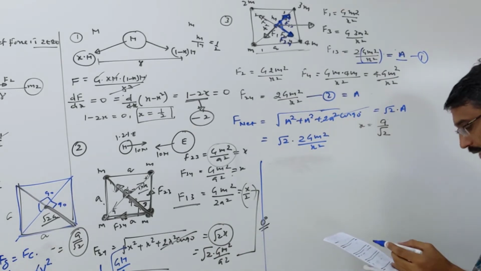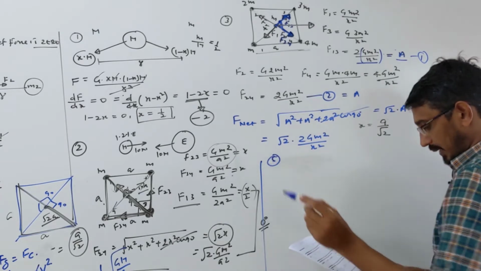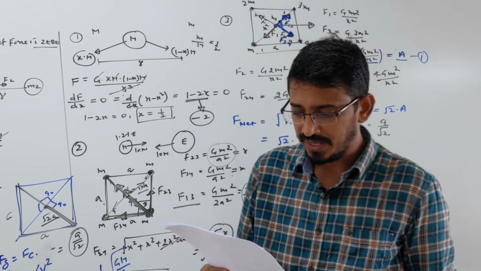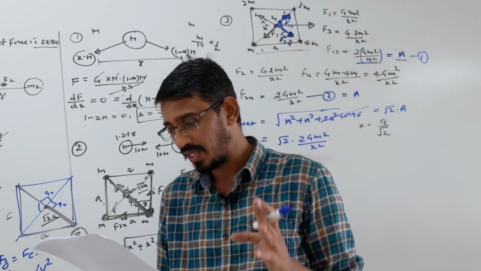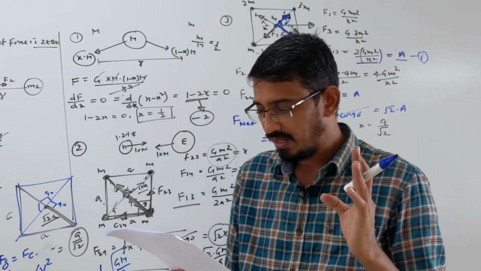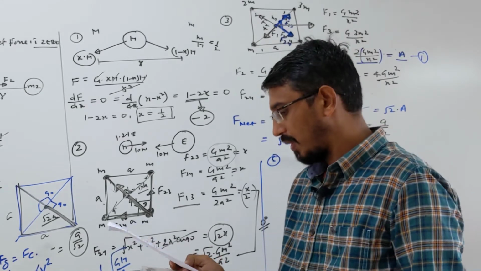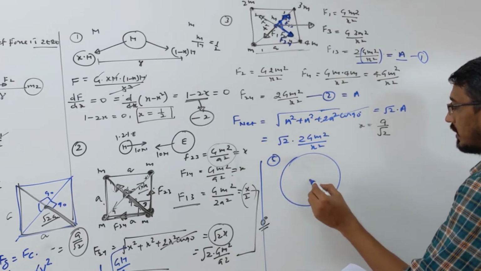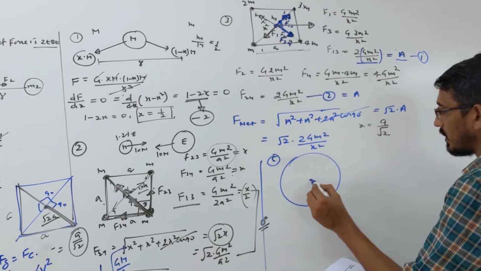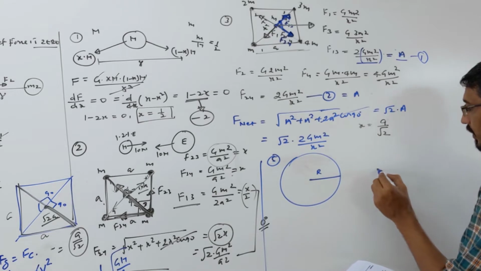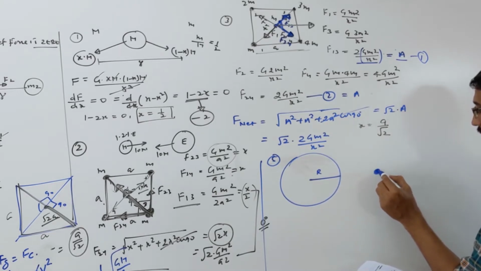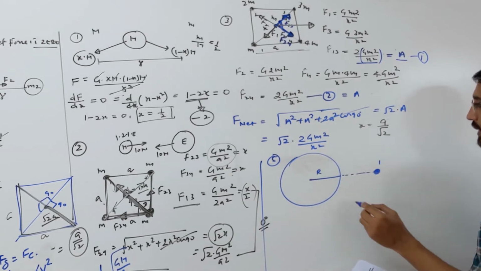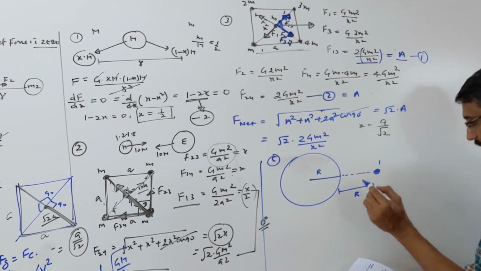One more question on this, so there's a fifth question. A solid sphere of uniform density and radius r applies a gravitational force of attraction equal to F1 on a particle placed at point A. Look at the picture: this is a sphere, and its radius is given as r. Then there is a point mass given here, and the point mass value you can always take as unit. This distance is also given as R.